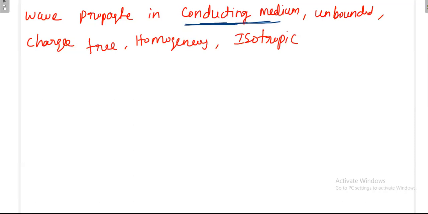We are introducing just this one extra thing, and everything else remains the same. Now under this topic we are going to discuss a medium with some amount of conductivity, so conductivity is present.